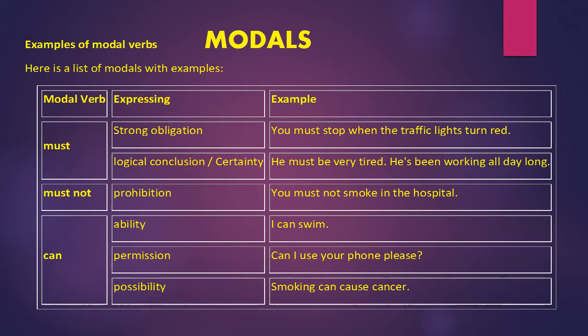Can also expresses possibility. For example, smoking can cause cancer. So it shows the possibility, but it is not a very, very strong possibility.